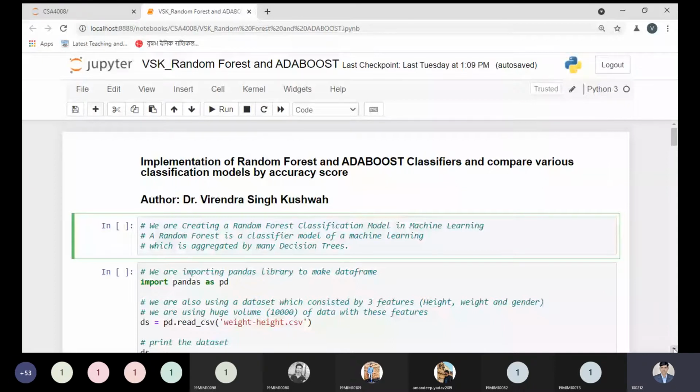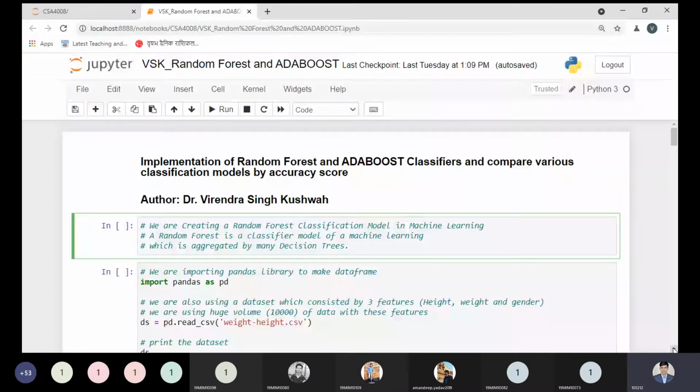But if you want to implement many decision trees in your program, again it is a better idea to implement a random forest as a classifier. Suppose you have any problem which is supported by classification, so it is a better idea to implement random forest rather than a single decision tree. And decision tree will be the base model for the random forest by default. I will tell you what the parameters are and where we can pass them. That is an important point you need to keep in mind.